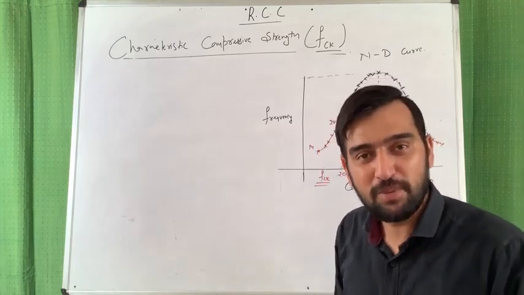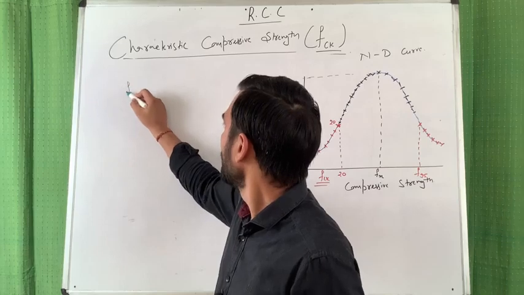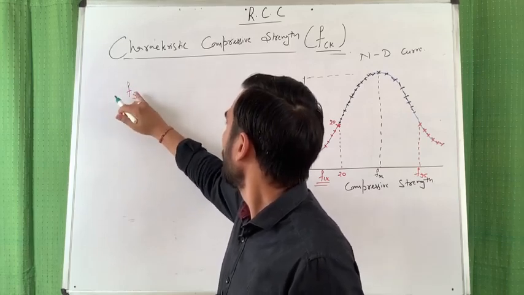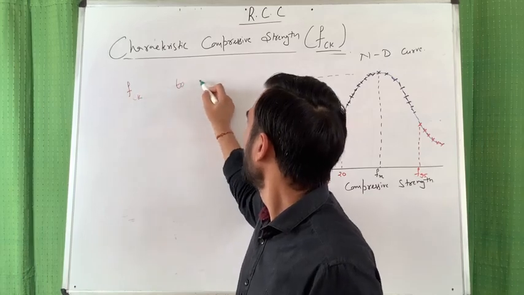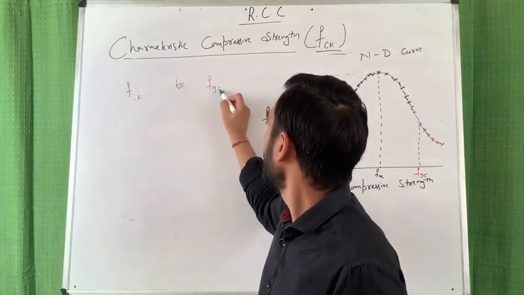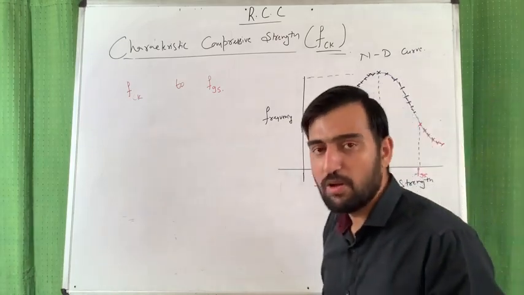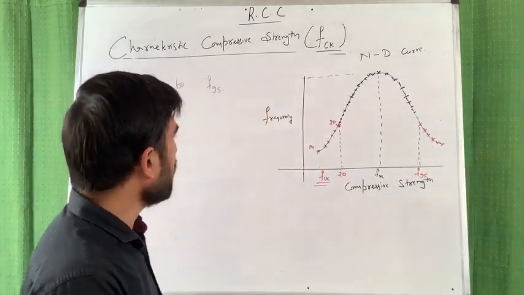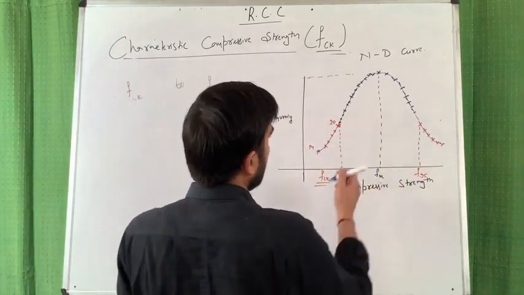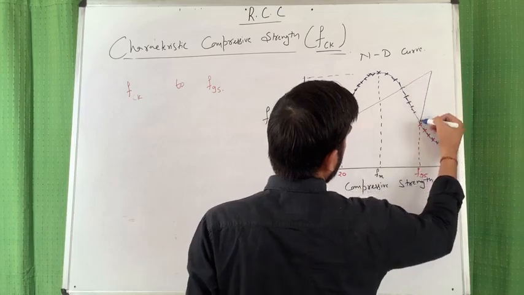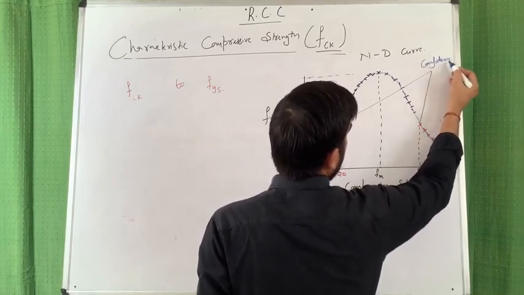So what is confidence limit? Confidence limit is FCK or F5 to F95. Is it clear? It is FCK or F5% to F95. These two points, these two limits are known as confidence limit. Let me write here. These are known as confidence limit.